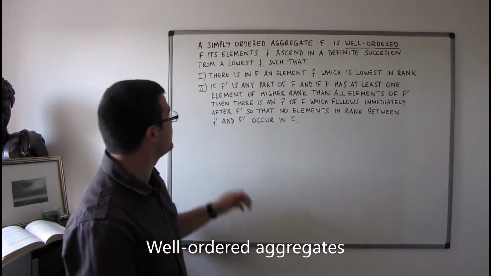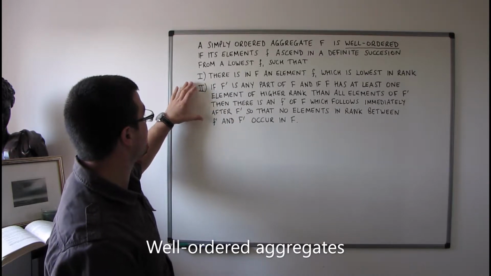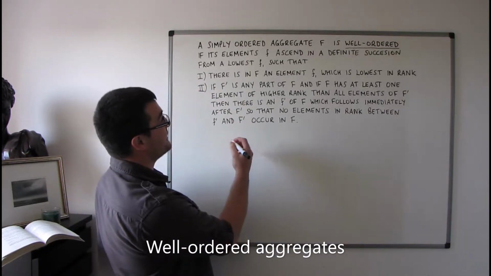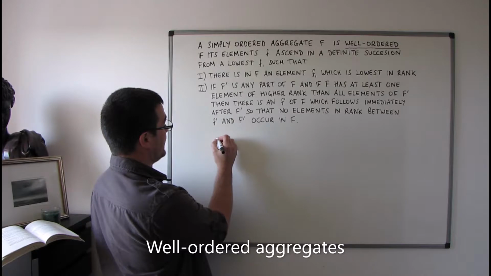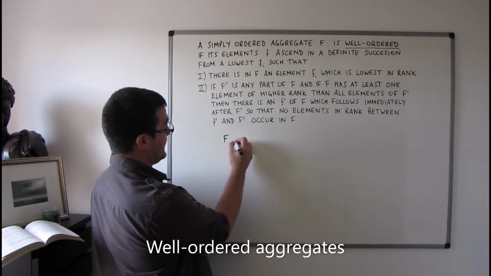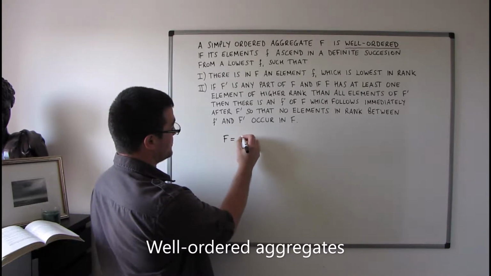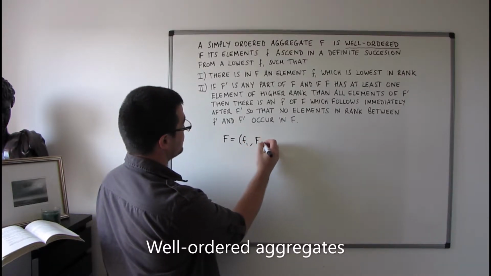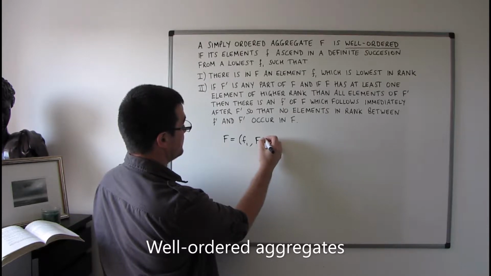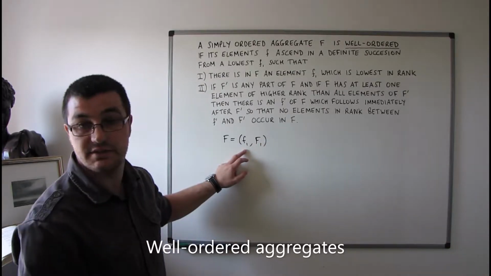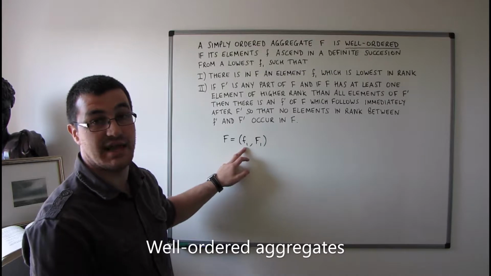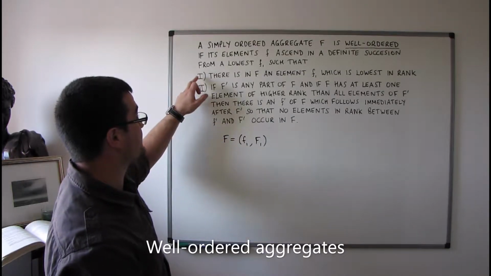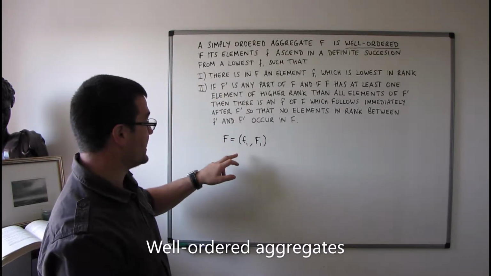So just looking at this, putting these two conditions together, say for example our aggregate F is equal to f1 and F1', so this is the least element f1 that we're told exists by condition 1 here.